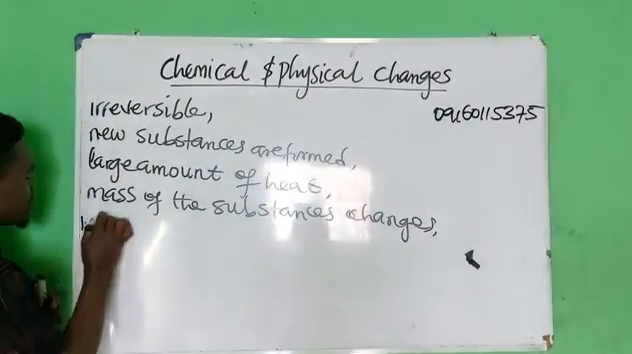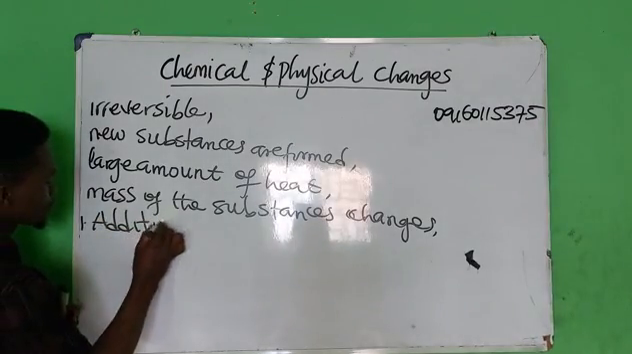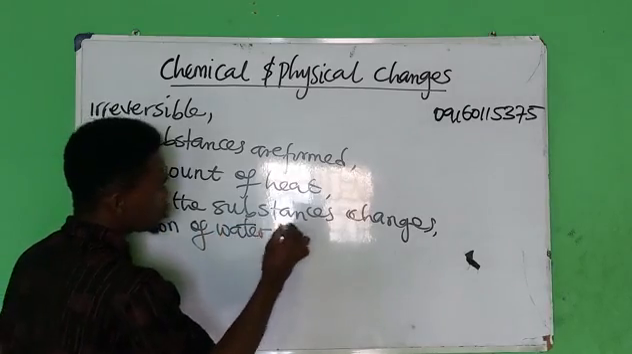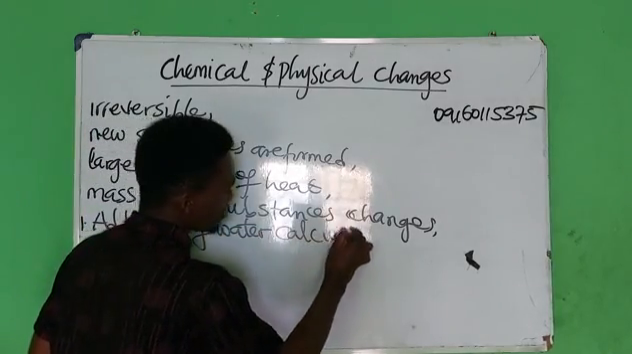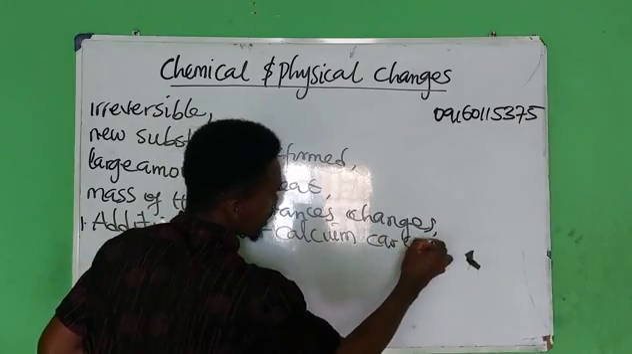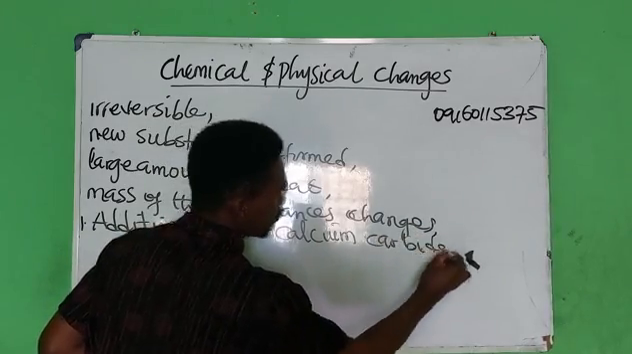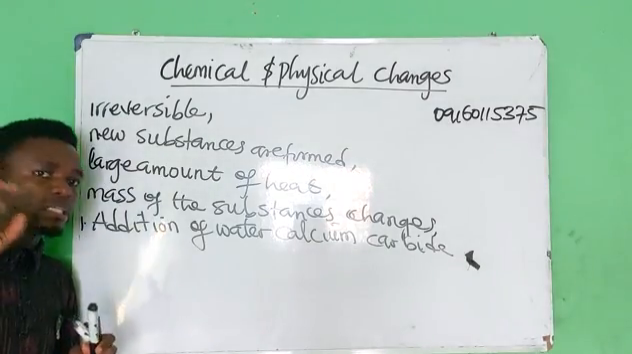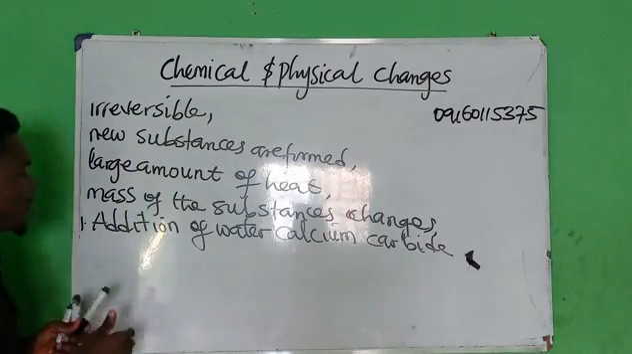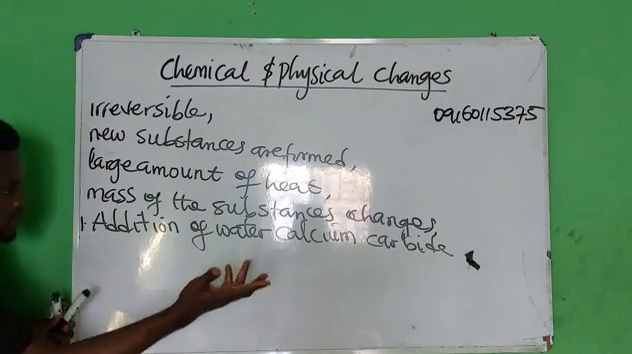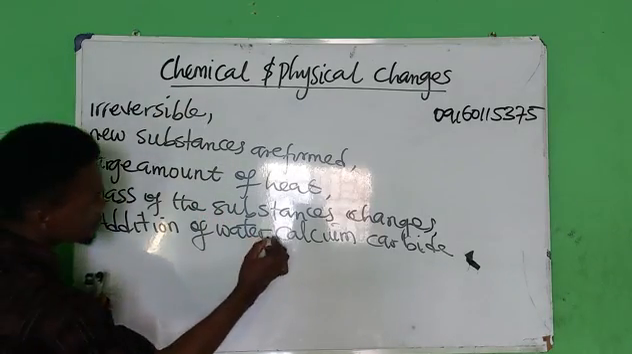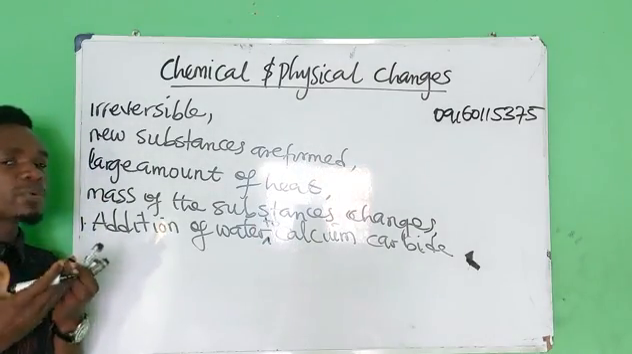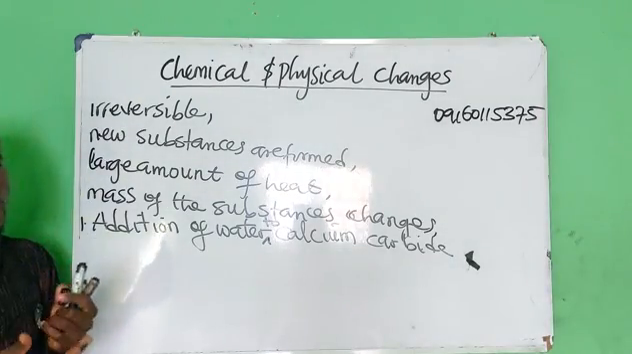The addition of water to calcium carbide is what type of change? It is a chemical change. In fact, the addition of water to calcium carbide is one of the methods of preparing ethane, which is a colorless gas.